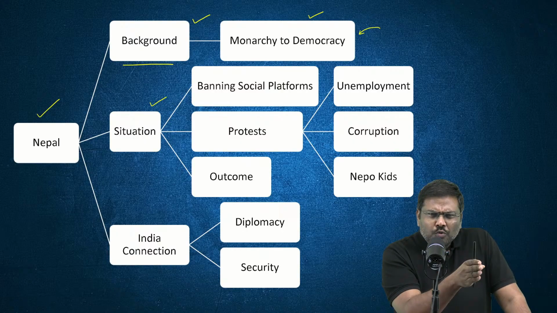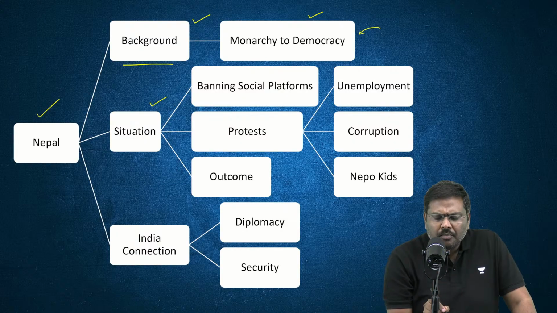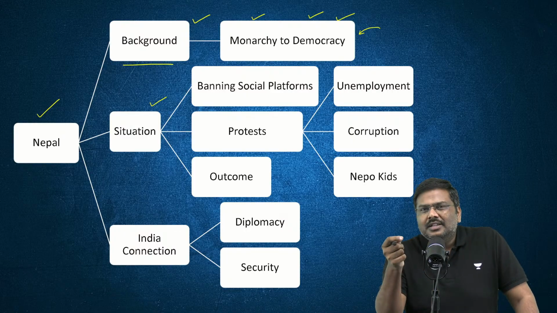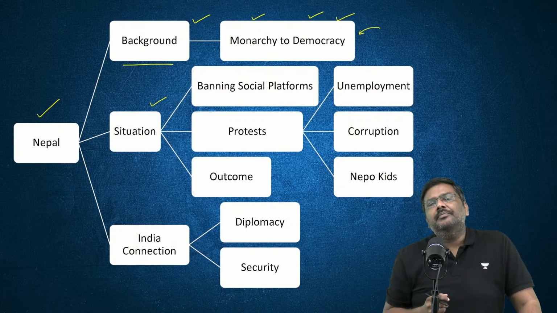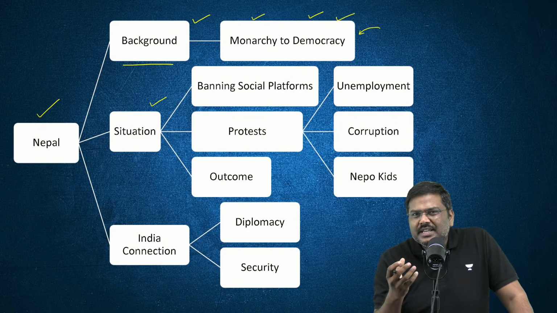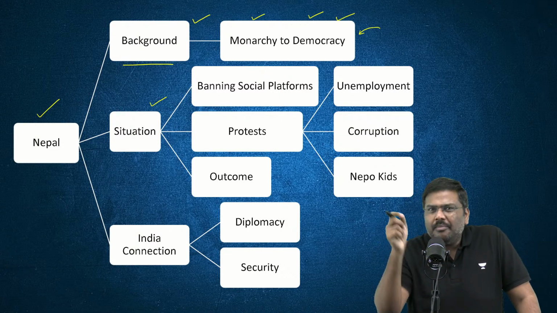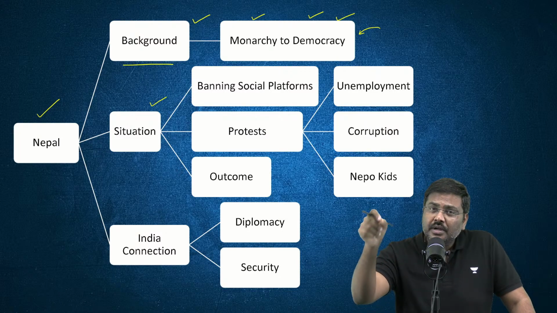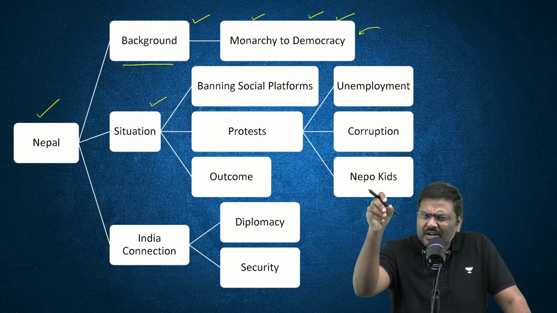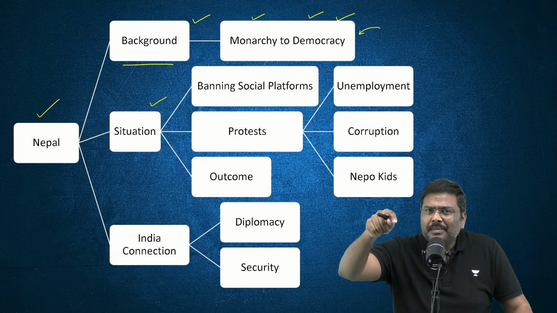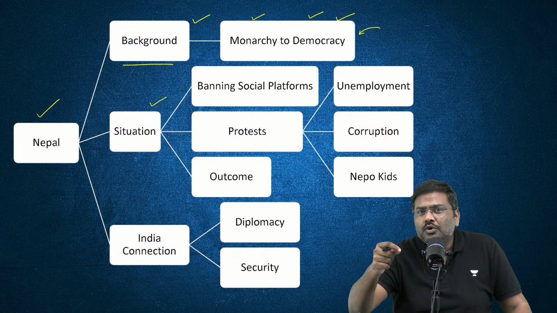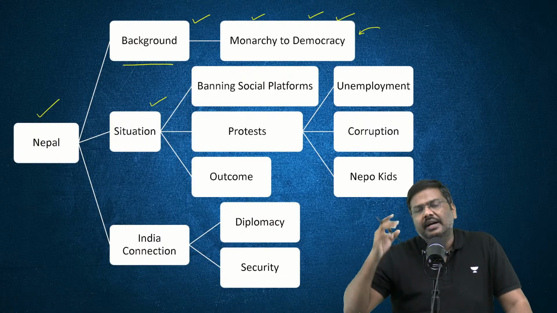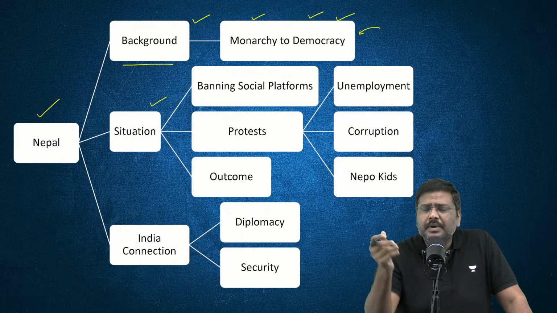And whenever there's a movement from this concept of monarchy to democracy, what you expect is an improvement in the lives of the people. Because the argument of democracy is what? We are electing the government, we are electing our representatives. The representatives will decide on the policies and implement policies which are not going to benefit some section of society, but every section of society, especially the poor people.